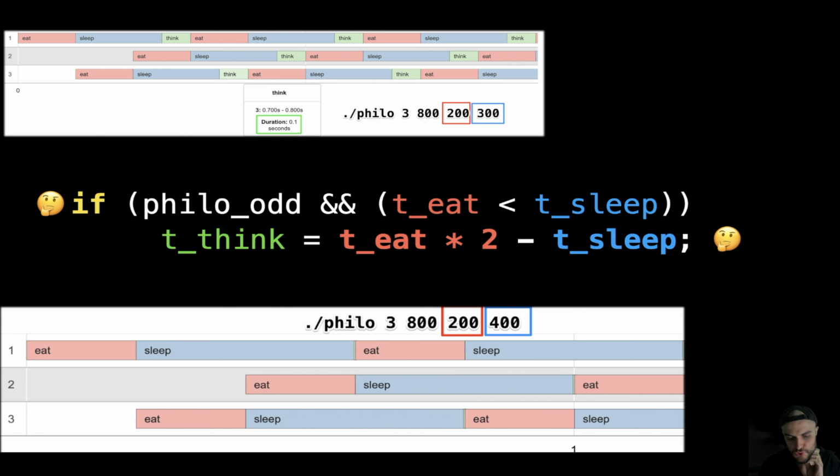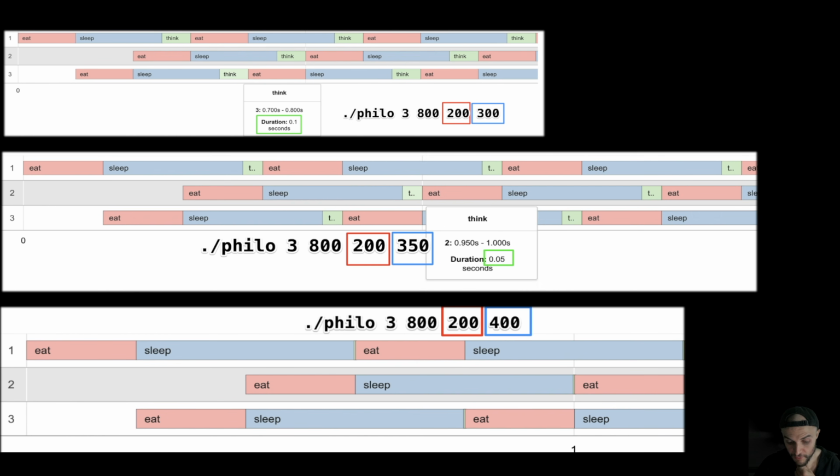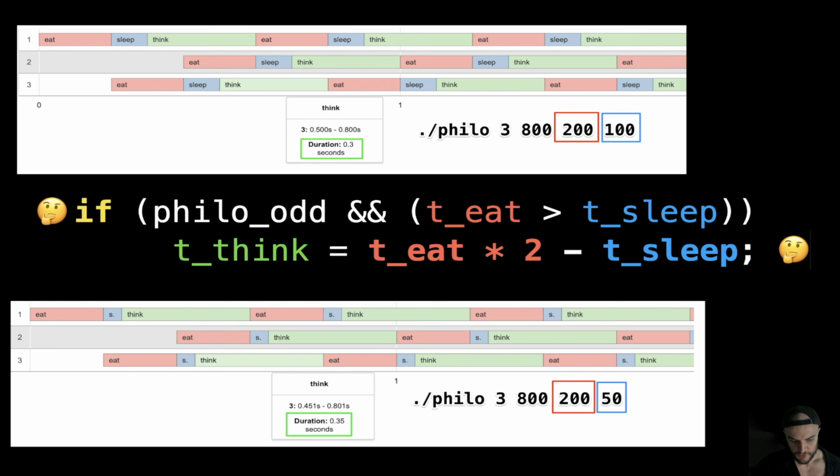So look here, when we have 200 time to eat, 300 time to sleep, we have 100 time to think. And when we have 200, 400, we get 0, right? Time to think. And when we have 200, 350, we have 50, because 200 times 2 is 400 minus 350, 50 milliseconds to think. Again, this is mechanical, right? It is implied by the system itself. So this is when time to eat is bigger than time to sleep. We have the same thing. When we have 200 and 100, we get 300 milliseconds time to think. And as well, when we have 250, we get 350 milliseconds.